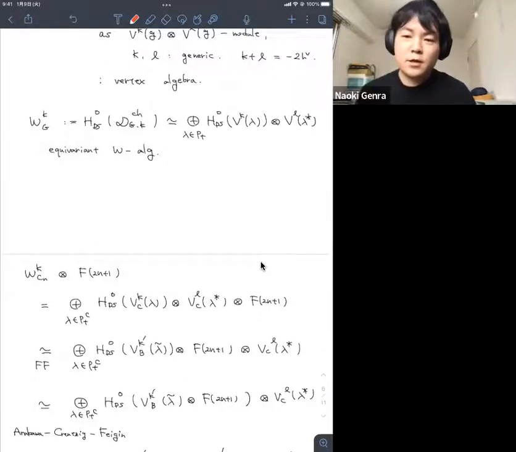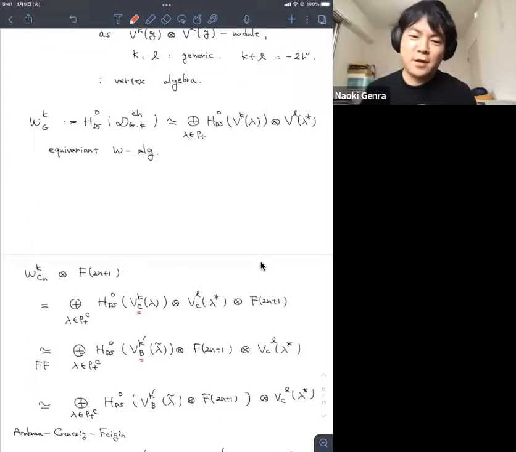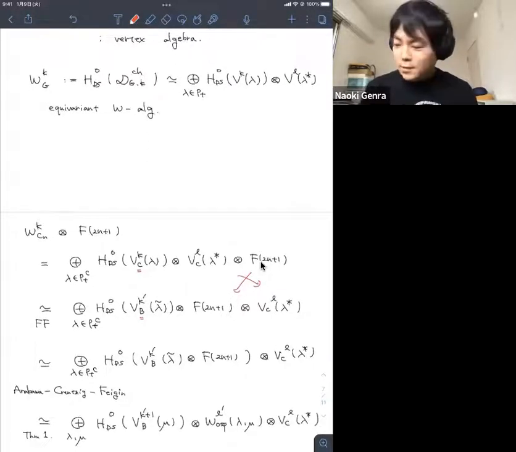This first component is a module of the principal W-algebra of type C, but Feigin-Frenkel duality says the type C W-algebra is isomorphic to type B, so we want to change this C to B. And the weight λ is changed to λ tilde, but we have such an isomorphism. The second and third terms just change position. There is nothing to that.